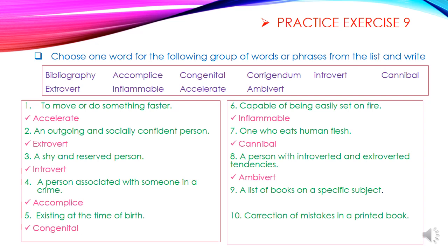Number 9. A list of books on a specific subject. On a particular subject, a list we have, that particular list is called bibliography. Number 10. Correction of mistakes in a printed book. It is called corrigendum. Children, learn this exercise very well to improve your effective communication skill.